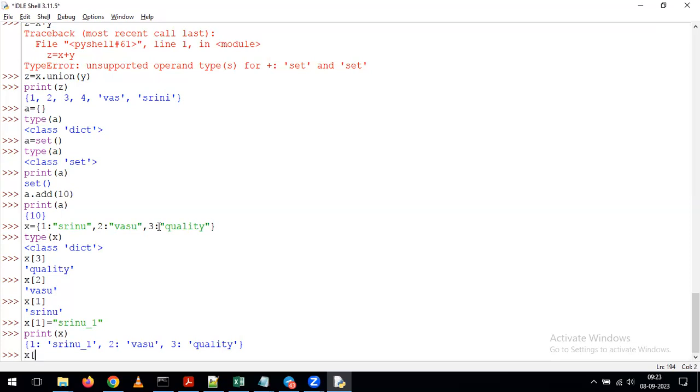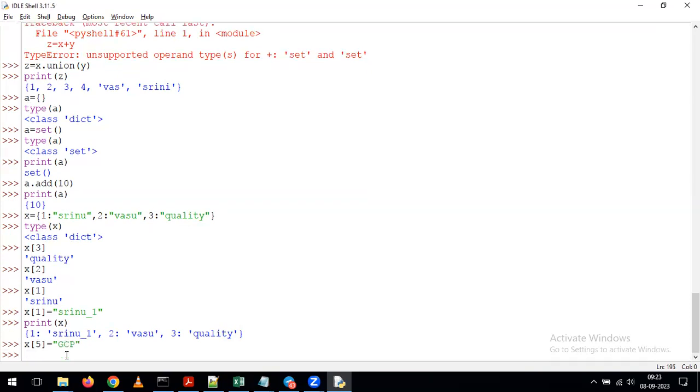Just give x of 5 is equal to GCP. What I'm telling indirectly is x of 5 is equal to GCP. Don't think that in the fifth position we are adding the data. That's a wrong statement. Here we are giving x of 5, where 5 is nothing but the key value, and for this key, we are giving the value GCP.